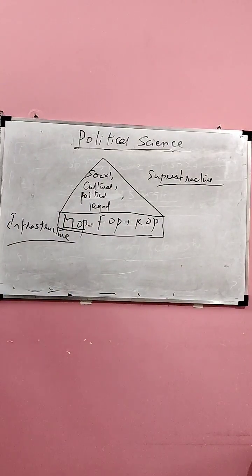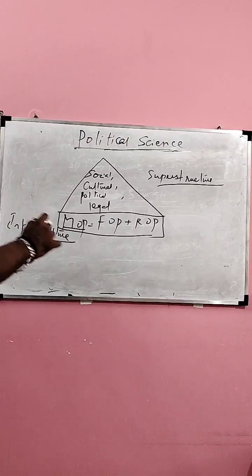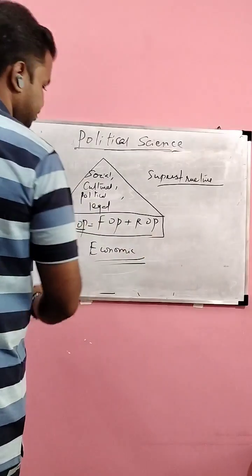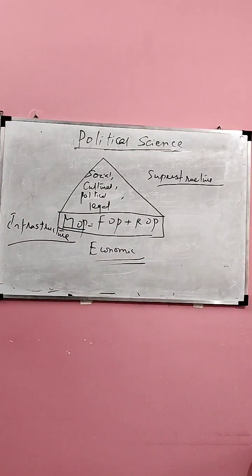Societal, cultural, political and legal, everything is decided based on the economic infrastructure. In simple words, economy decides the nature of society. This is the conception of Karl Marx on society.